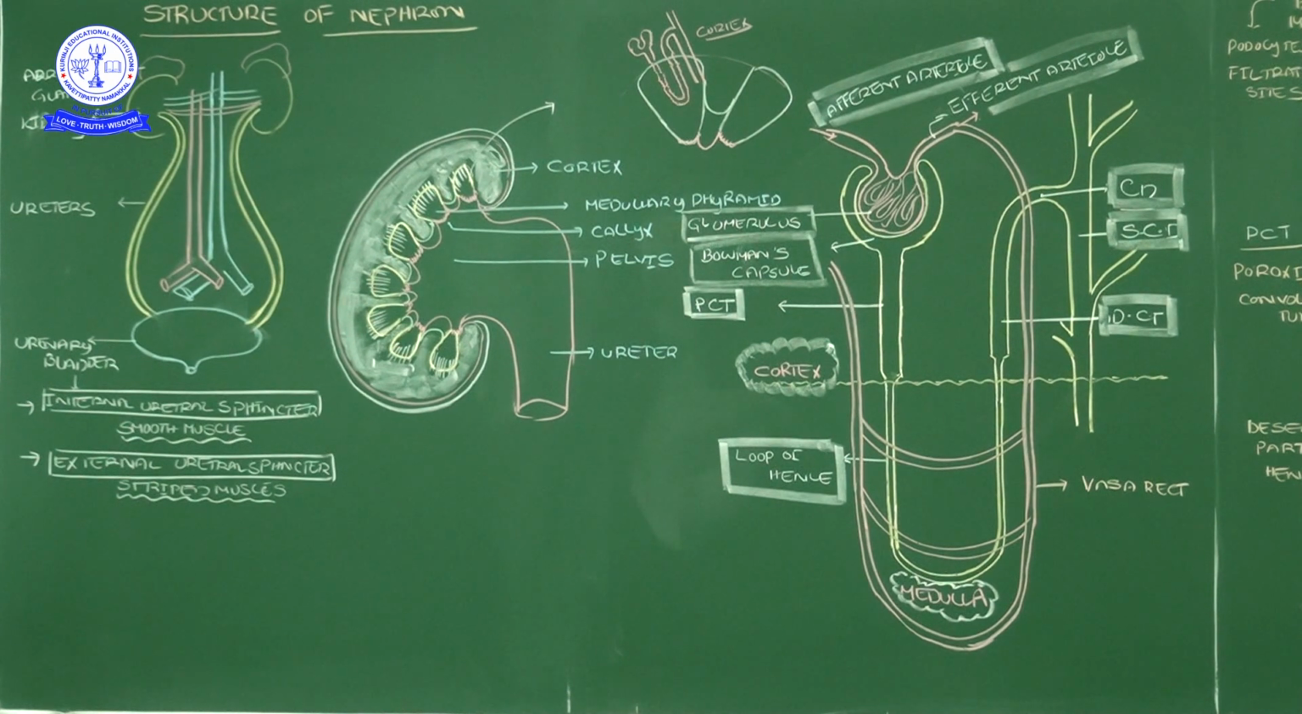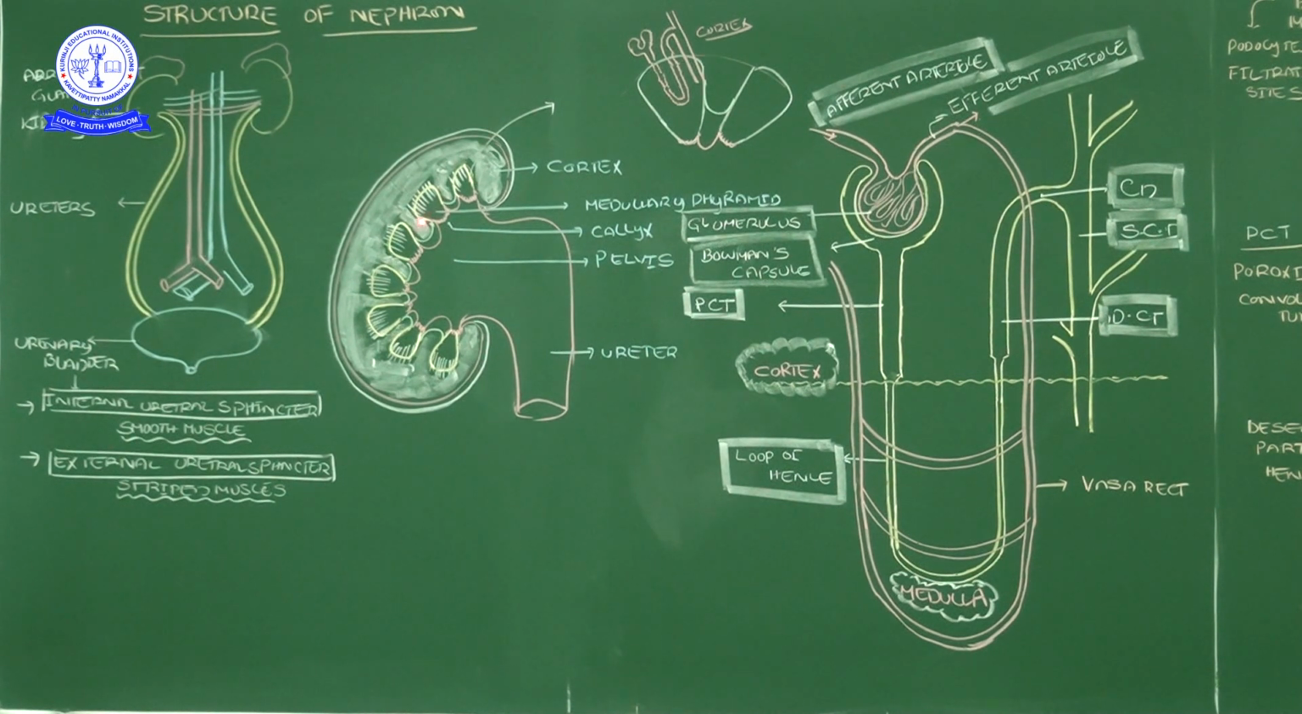Medullary pyramids. In between two medullary pyramids, the cortex enters as finger-like projections. Those we call columns of Bertini. The projections arising from the cortex that are introduced in between the medullary pyramids, those we call columns of Bertini. In the last class also I said this.